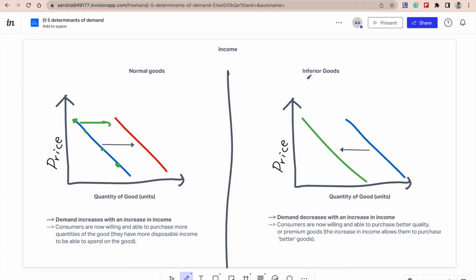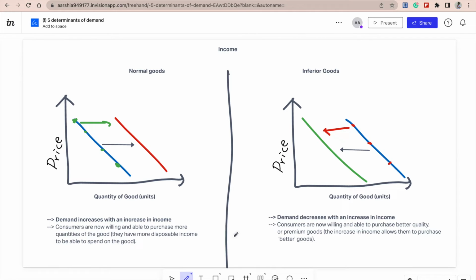So, in the case of inferior goods, with an increase in the consumer's income, because the demand decreases, the demand curve would actually shift to the left. Why? Because again, at every single price, there is a decrease in the quantity demanded. And this isn't influenced by the price, but simply because of an increase in the consumer's income.